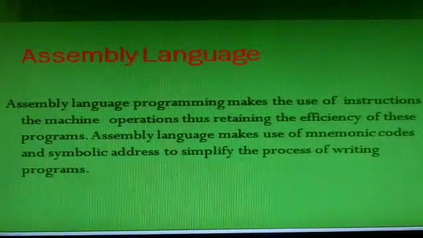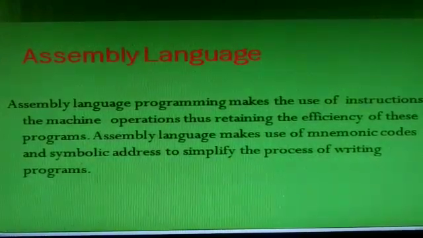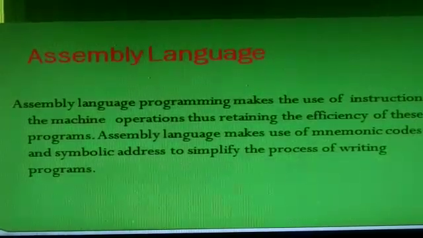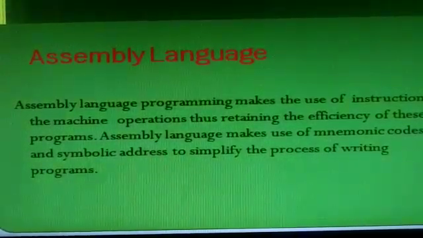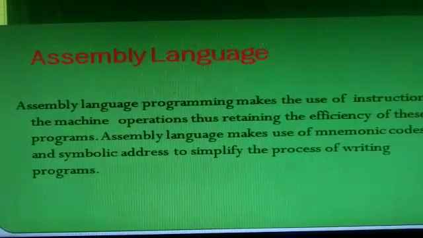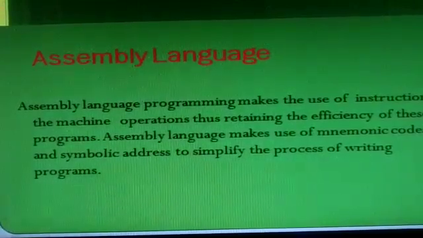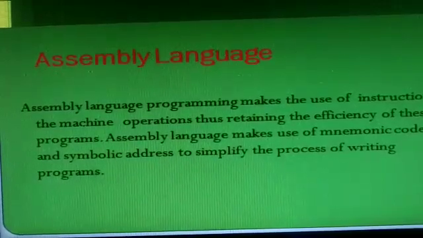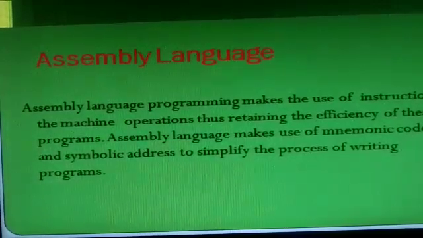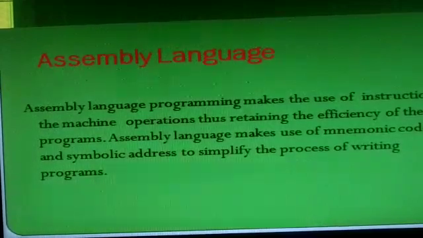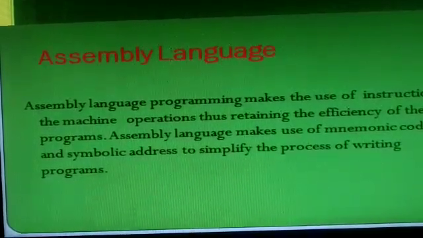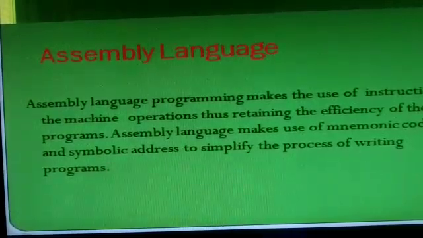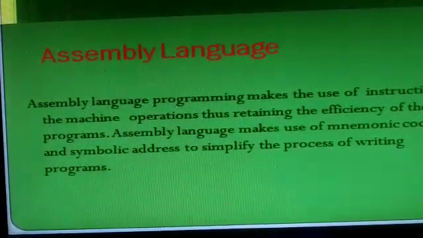It means the assembly programs are written in modules and put together into programs. The manufacturer of the computers provides software which translates the assembly language programs into machine language programs. This software is called an assembler.